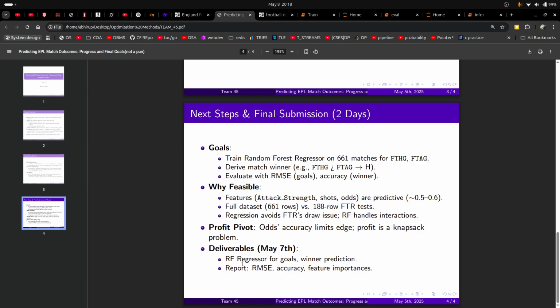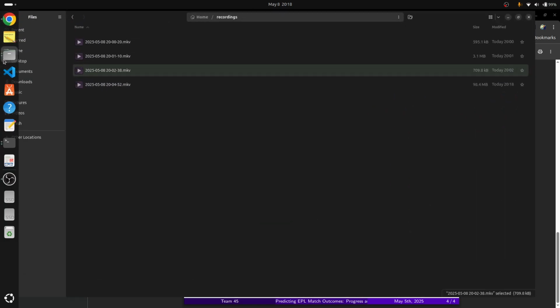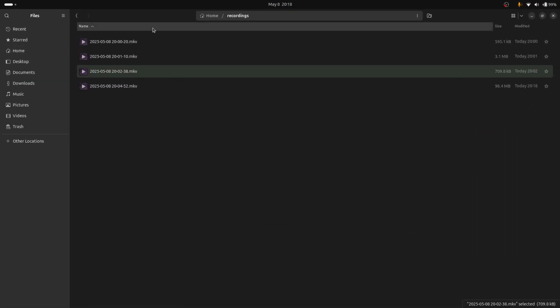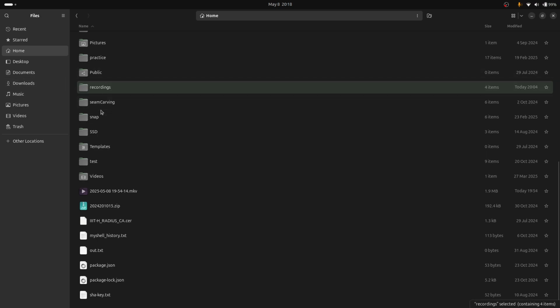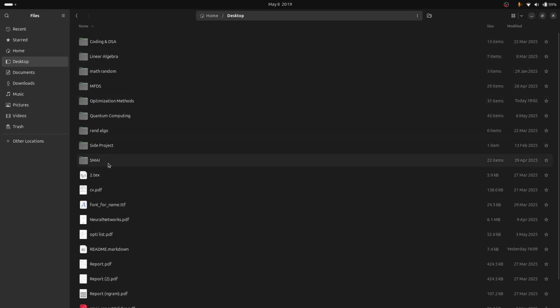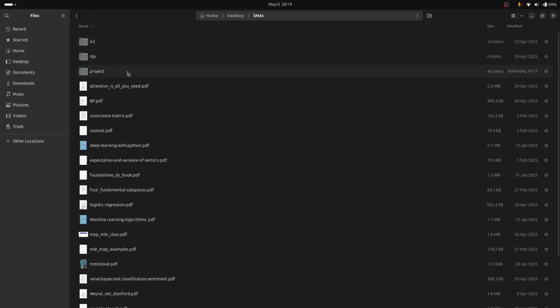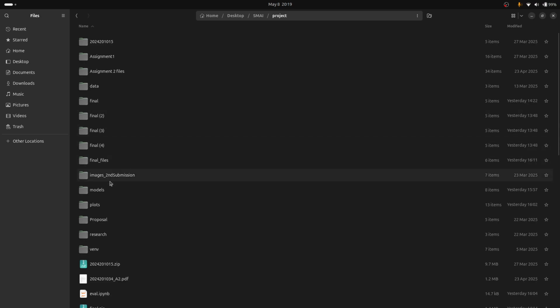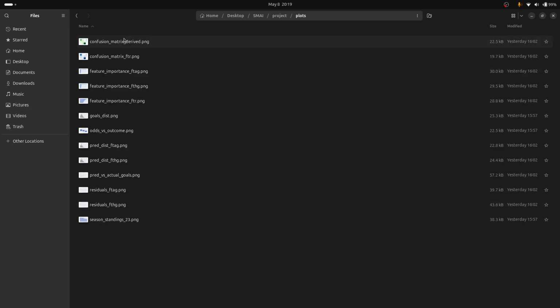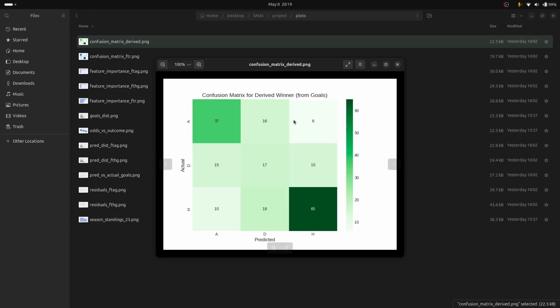Deliverables: we have already delivered our report, all the code, all the model data, and our plots. The plots folder has all the exploratory data analysis and the regression model outputs.